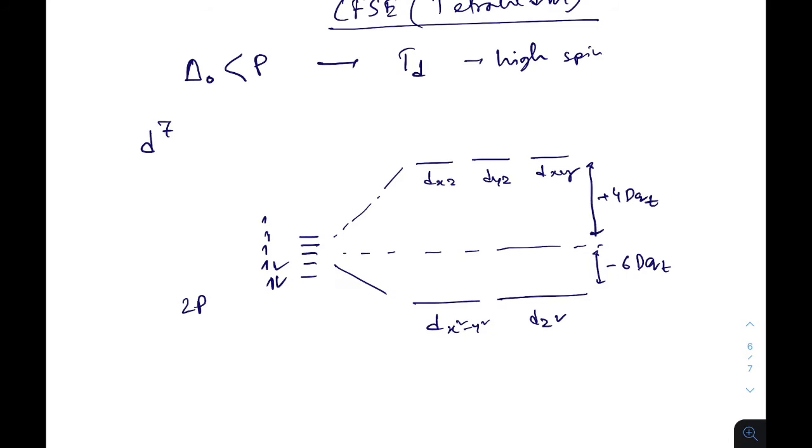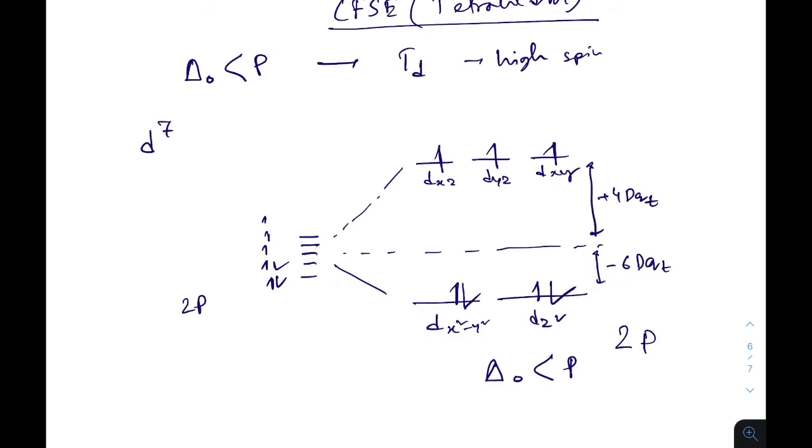If we fill up the electrons, as this is high spin, del 0 is less than pairing energy, so it will always favor going to the higher state of energy: 1 2 3 4 5 6 7. So after splitting there are also 2 pairs of electrons, so no change in pairing energy.